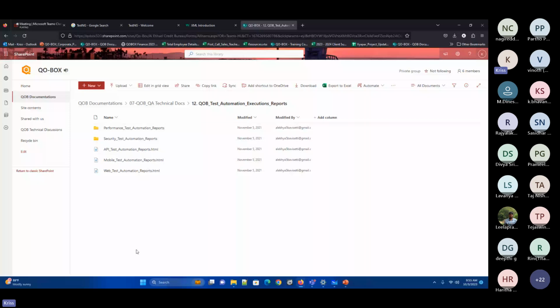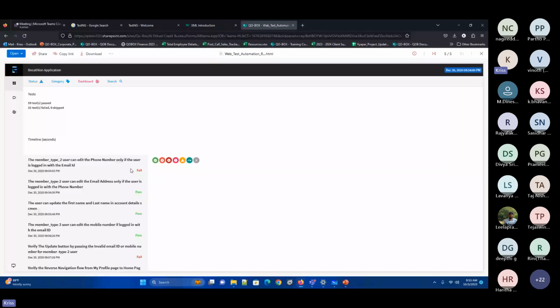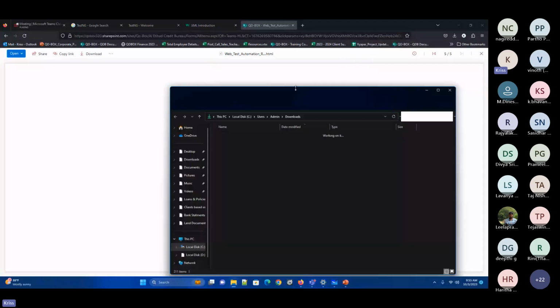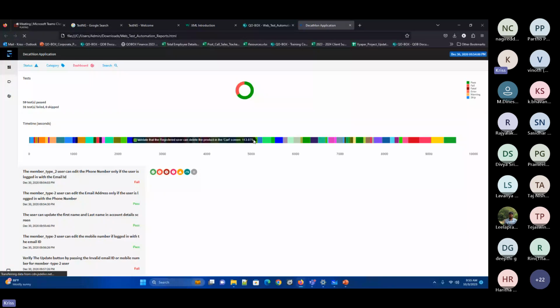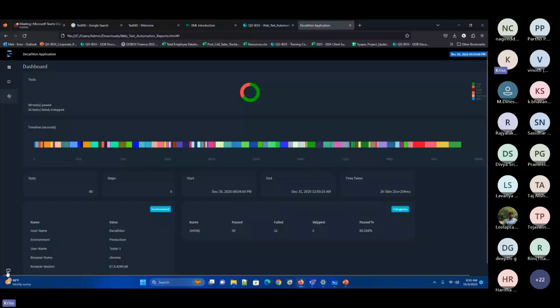Test automation reports. For example, this is one of the projects which we have executed. If you see here, I can change into the black theme. Now this is the number of test cases. If I hover over this, I can see how many test cases are passed and how many are failed. I can see that 59 test cases are passed and 31 test cases are failed. So pass, fail, all this information.